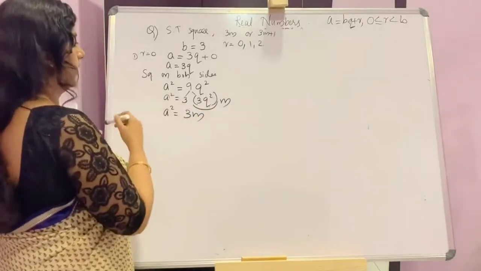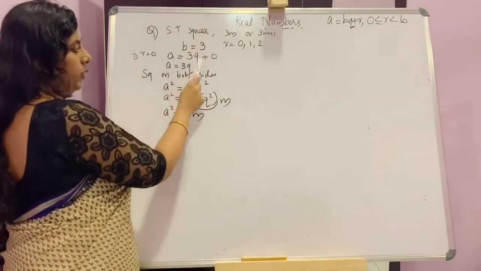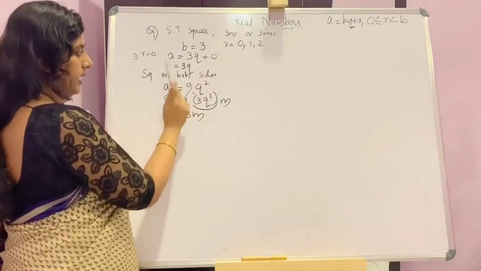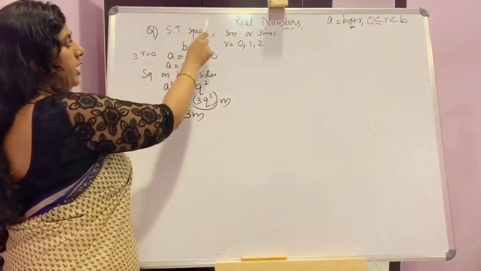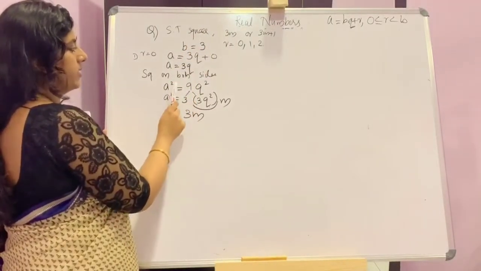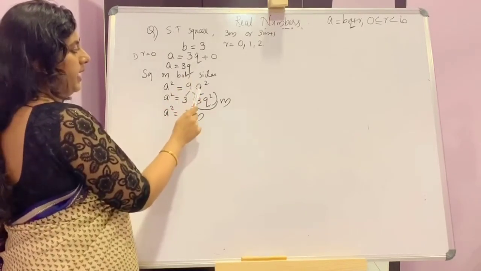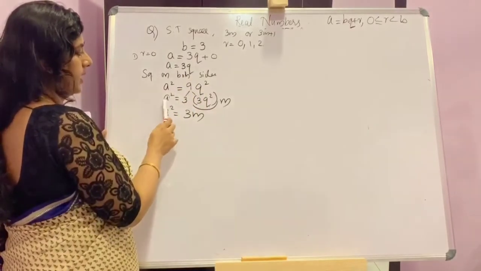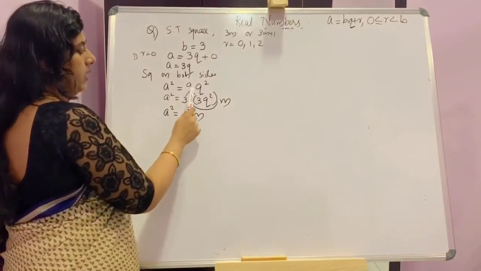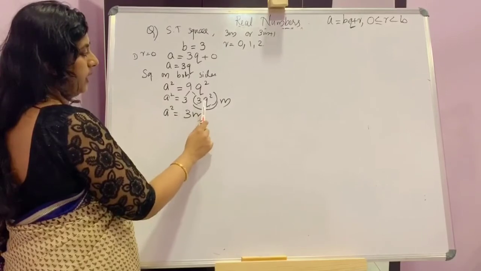Once more I tell. Here r is equal to 0, then a equal to 3q plus 0, that is 3q. Now we are talking about squares, so taking square on both sides, a square is equal to 3q whole square, that is 9q square. 9 is split into 3 into 3, that is 3 into 3q square.